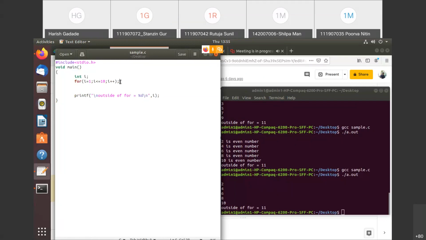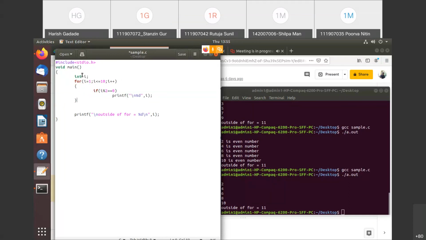And already I told you, if you put this semicolon, it means this is the termination of that statement. And if you put the opening and closing brace, wherever is your closing brace, that is the termination of your statement. Previously we have seen here, this is the starting and this is the end.